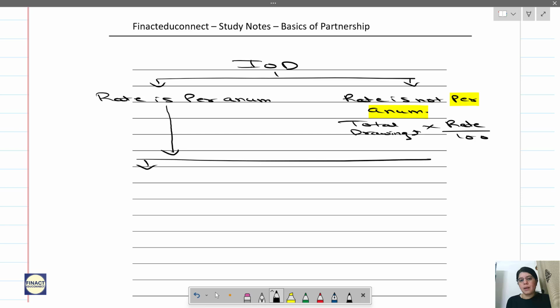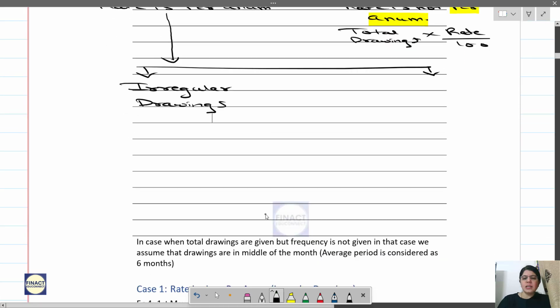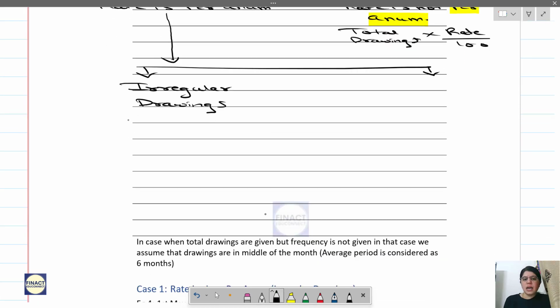So when the rate is per annum, your calculation depends on what type of drawing it is. First we will talk about irregular drawings. So what are irregular drawings? Drawings that are not at regular intervals, and we are just calculating the interest on the basis of whatever amount is withdrawn at that particular time. This has two methods. One is the simple method.